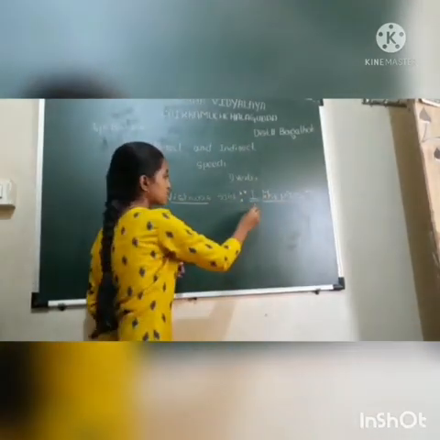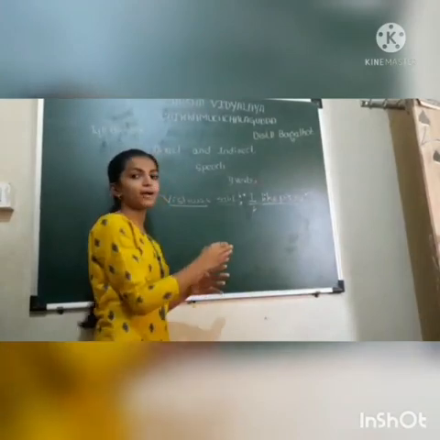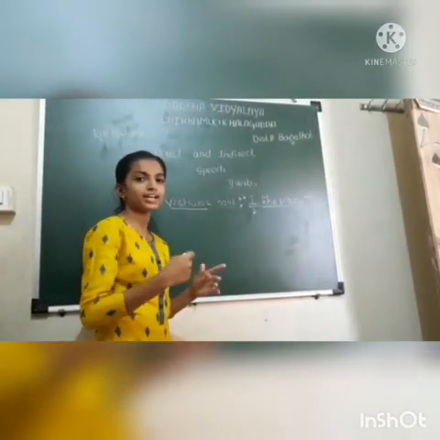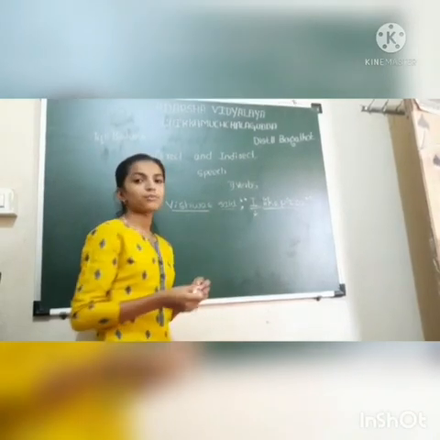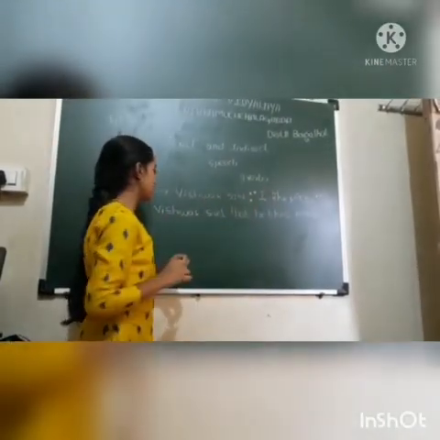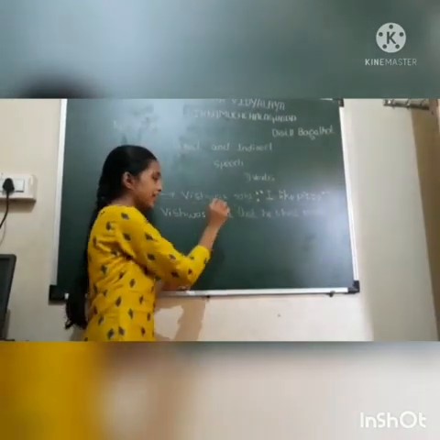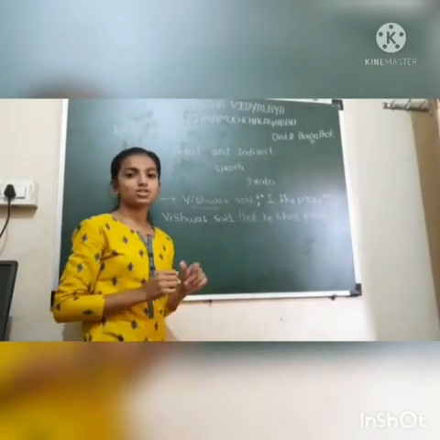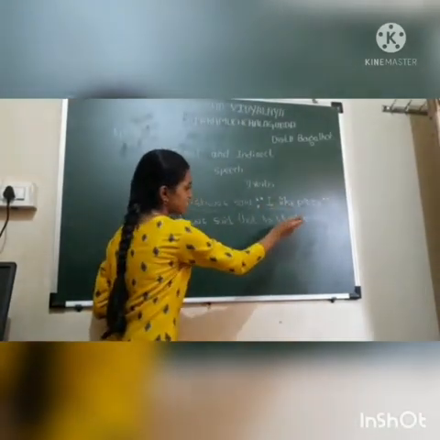If this sentence must be in past form, there are some rules and regulations which must be applied while converting direct into indirect speech. So let's learn the rules one by one. Vishwa said, "I like pizza." Vishwa said that he liked the pizza. One is direct speech and the other is indirect speech. What is the difference between these two sentences? Here the sentence is in the present form. Here this sentence is in the past form.